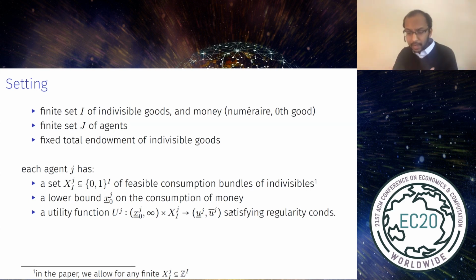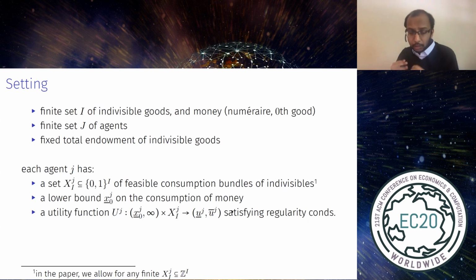Agents' preferences are comprised of three parts. So first, each agent has a set that we'll denote by X^j of binary vectors, which is a set of feasible consumption bundles of indivisible goods. So for example, this set could say that an agent wants to buy at most one house. And I'm assuming that feasible consumption bundles all consist of binary vectors. So each agent wants at most one unit of each good, just for sake of simplicity during the talk. In the paper, we allow for agents to demand multiple units of each good.